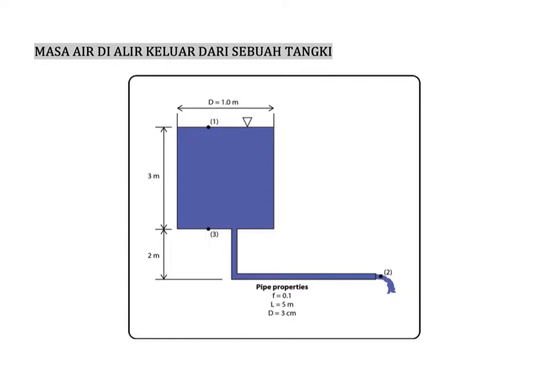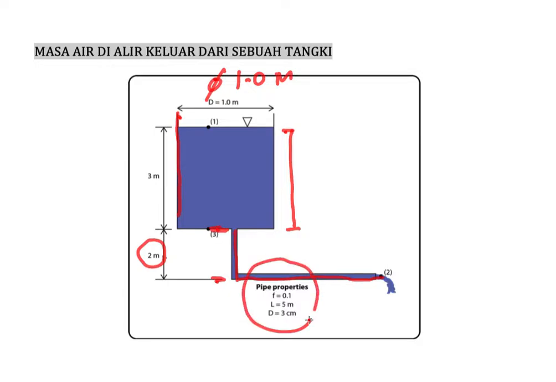Okay, let's say we have this situation. We have a circular tank with a diameter of 1.0 meter here, and the water level is 3 meters in the tank. It's connected with a pipe here, and the height from the tank bottom to the pipe is 2 meters. The pipe properties are given in the slide.